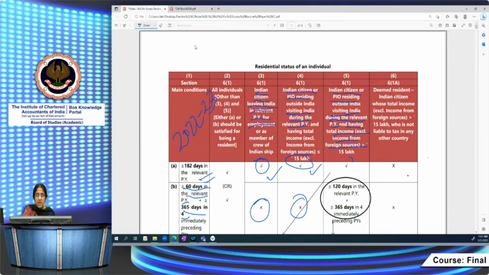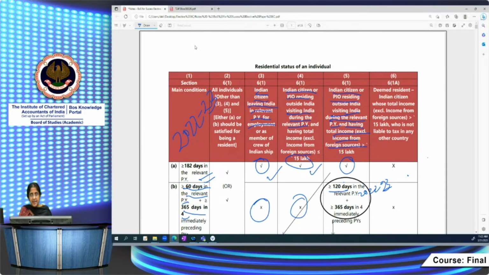The 182 days condition will apply, plus the 60 plus 365 days condition will apply in a modified form. That is, he should have stayed in India not for 60 days, but 120 days in the relevant previous year, 2022-23, and 365 days or more in the 4 immediately preceding previous years. So if he satisfies this condition also, this person becomes a resident.